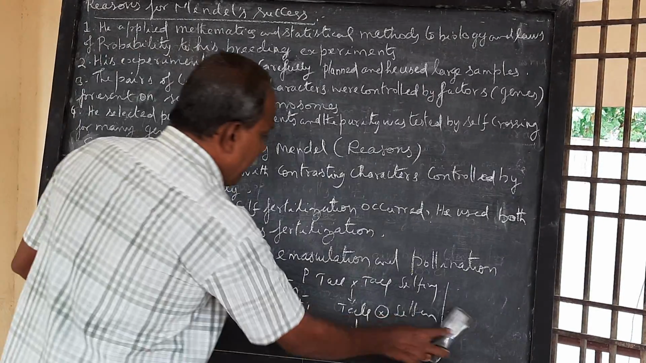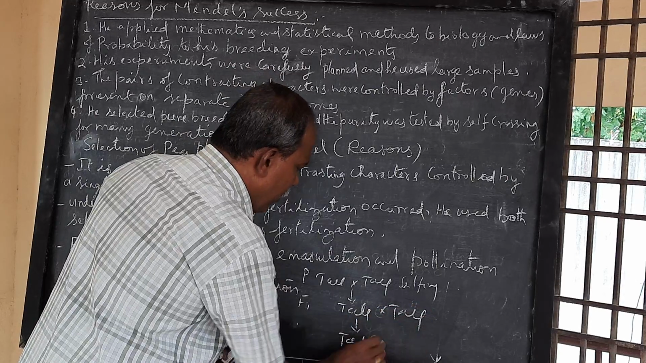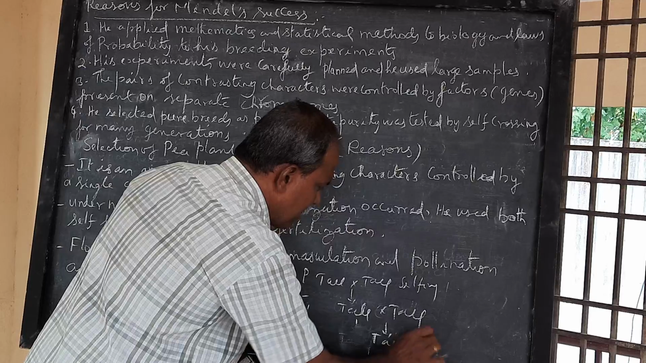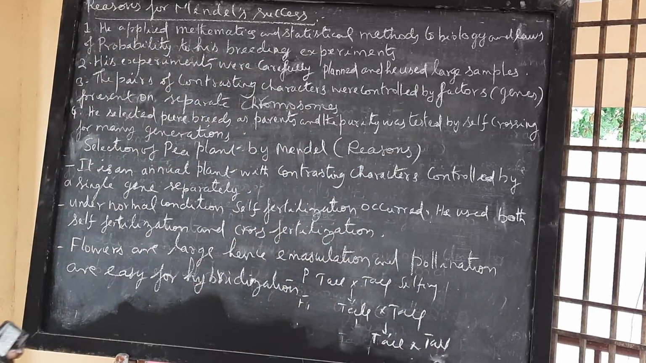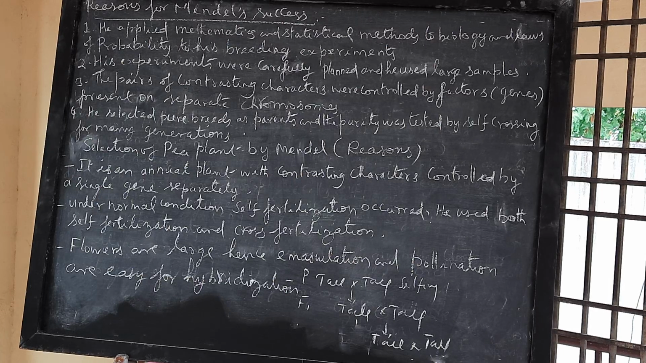Selfing means again tall with tall. Tall with tall, you get only tall. Again tall with tall, you get only tall for a number of generations. That is what is called self-fertilization. Self-fertilizing, self-pollinating, selfing, totally called selfing.